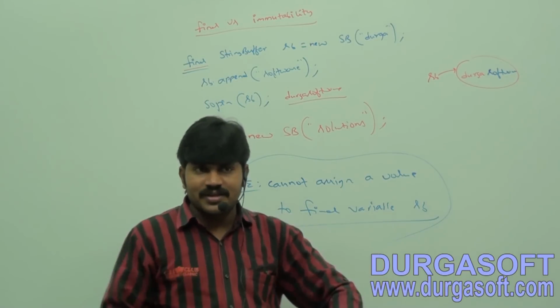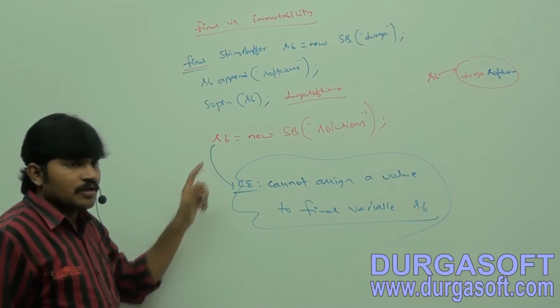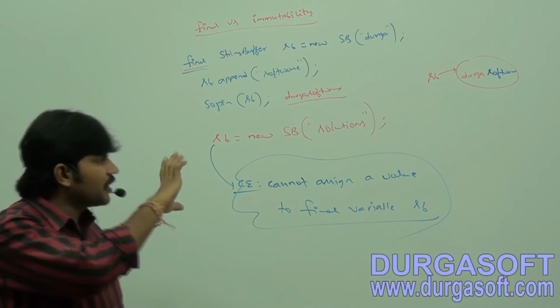Non-changeable up to the word is the same, but which thing is non-changeable? Sir, this variable is non-changeable. Immutable means what? The object is non-changeable. Are you able to understand? Let me execute this code.